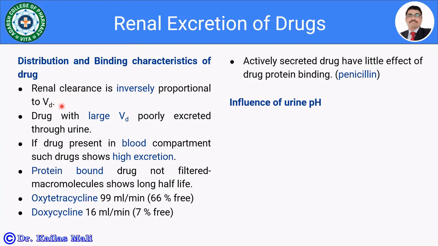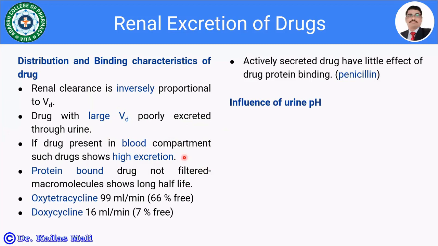If a drug shows a high volume of distribution, such drugs have low renal clearance. That is, a drug with a large apparent volume of distribution is poorly excreted through the urine. If the drug is present in the blood compartment, that is, in the systemic circulation, such a drug shows high excretion.